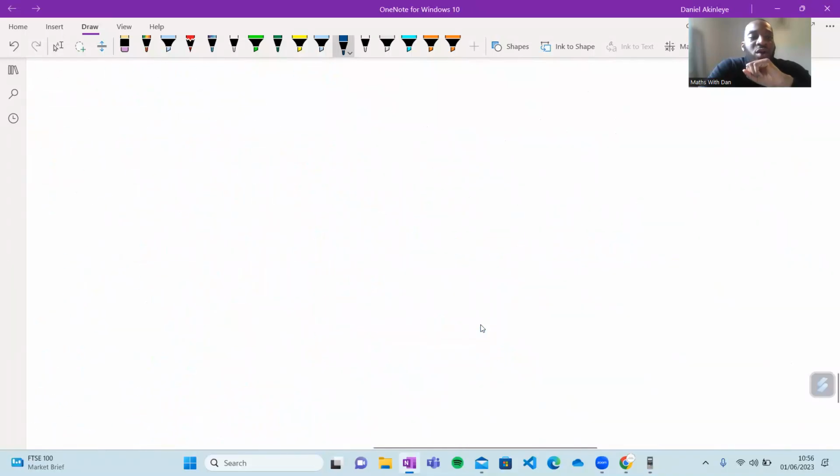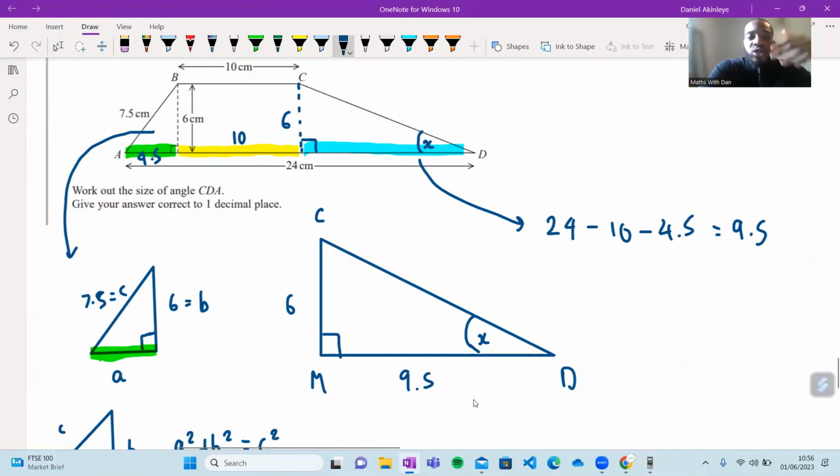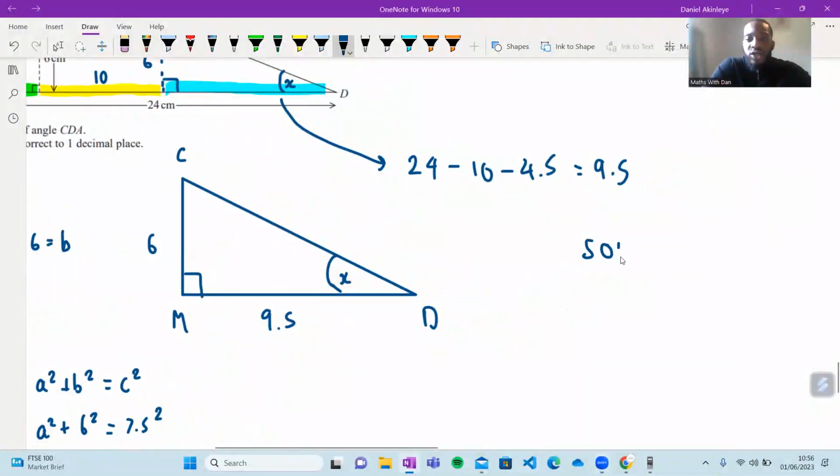Now remember, the question asked us to work out the size of angle CDA. So this was a long-winded type of question. We had to use Pythagoras' theorem, and we're going to use trigonometry now. How do we do this from here? Well, we have to use SOHCAHTOA. So we've got this triangle here.